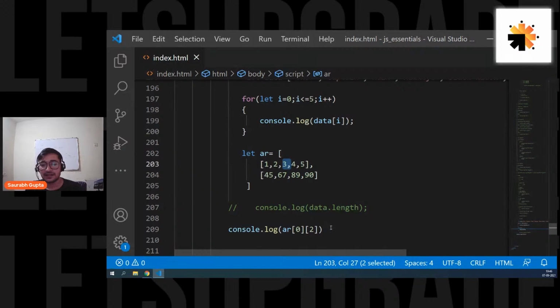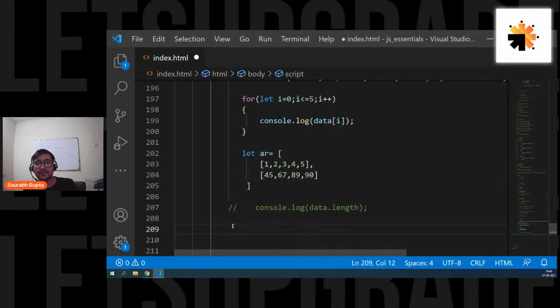So see, this is how you access elements in a multi-dimensional array. Simple. So that's how you create, right? Normal creation. First create an array. Inside that array, create different arrays, single arrays. And then to access, first arr of 0. That will give you the first element. But in this case, the first element is itself an array. So now from that, I want to access the second element. So again, of 2 at the end. Simple. But normally, we don't need multidimensional arrays in JavaScript, but that's fine. If you want, you can use it.